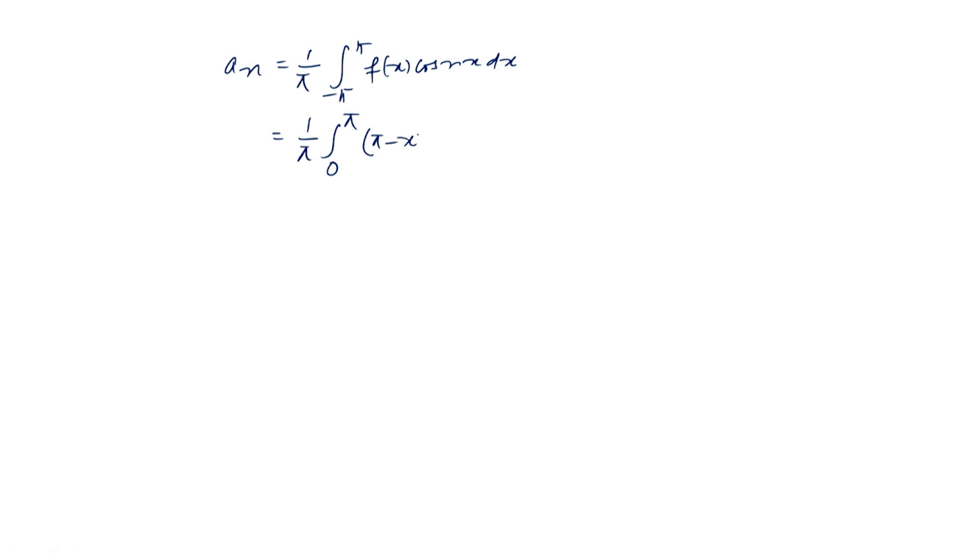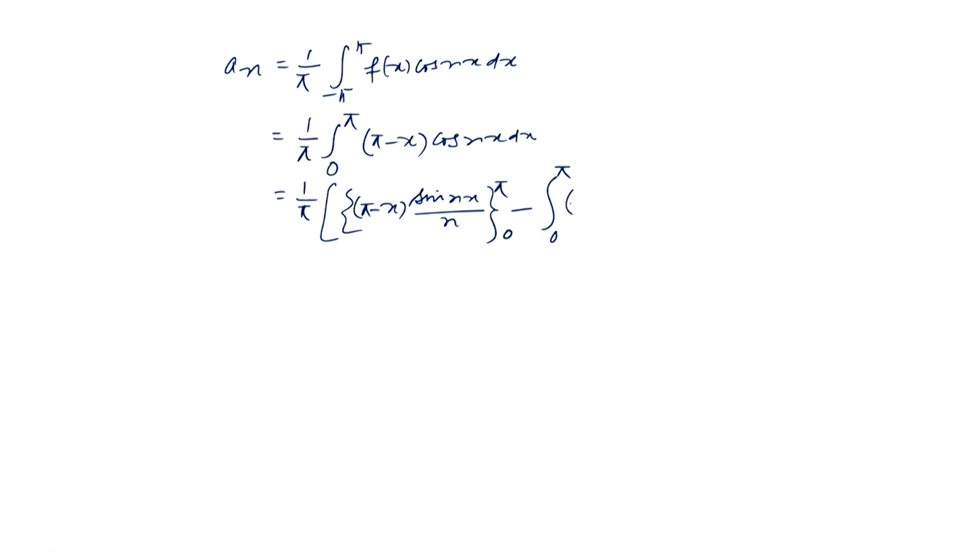So, pi minus x cos n x dx. Let us integrate this by parts. Then we have pi minus x into sin n x by n, from 0 to pi, then the derivative of pi minus x is minus 1 into sin n x by n.